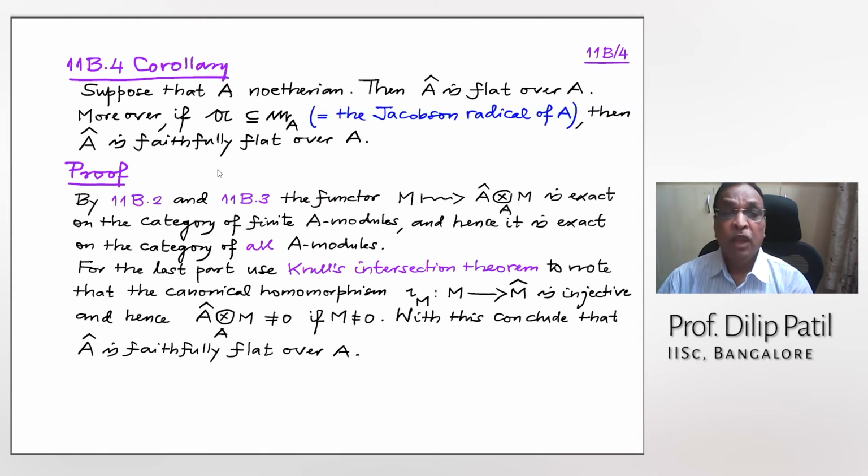All right. So what do the earlier statements say? Because the assumptions are good, M to A cap tensor M is exact on the category of finite modules, and hence it is exact on the category of all modules. If some functor is exact on the category of finite modules, then it is exact on the category of A modules.